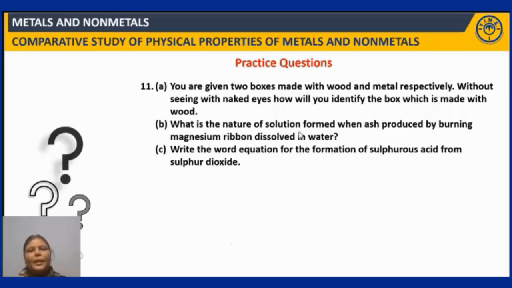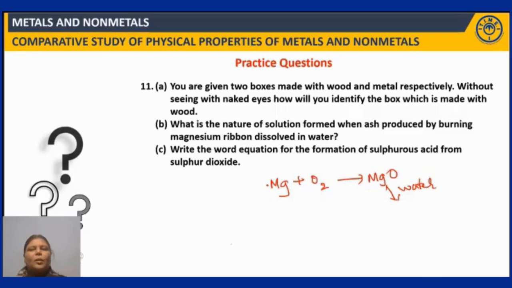What is the nature of the solution formed when ash produced by burning magnesium ribbon is dissolved in water? We have learnt about this reaction many times. Magnesium plus oxygen: magnesium ribbon is burnt in the presence of oxygen, and it forms magnesium oxide. Now this magnesium oxide, when dissolved in water, what happens?